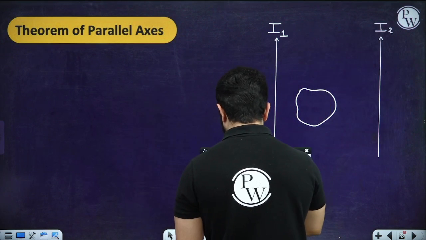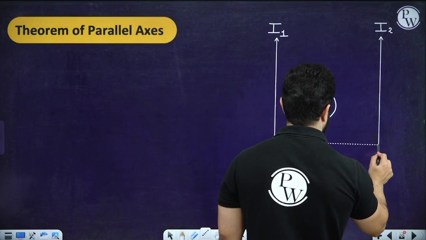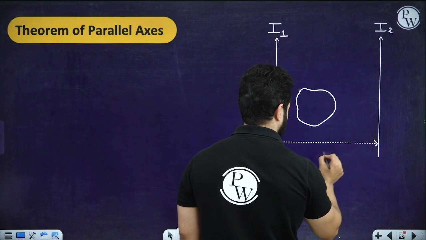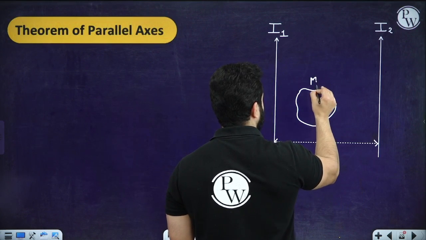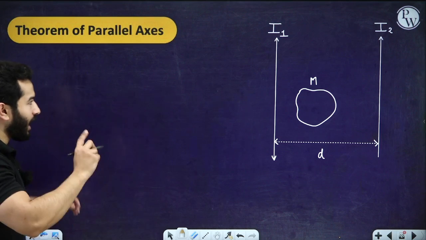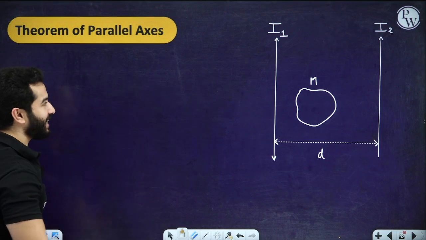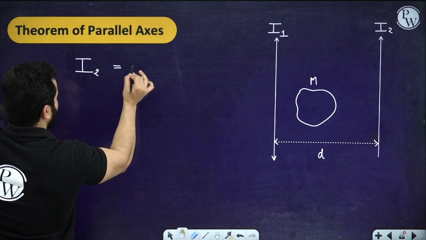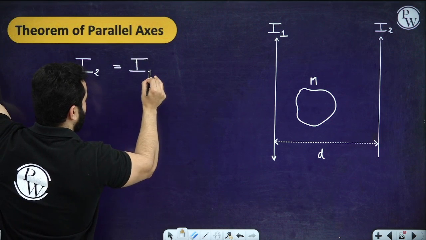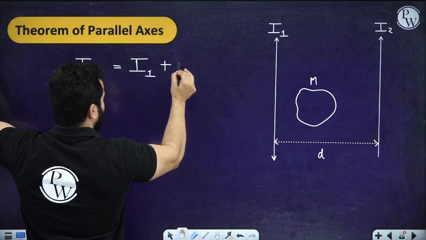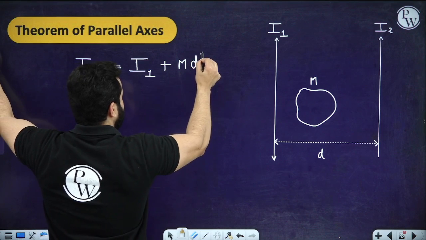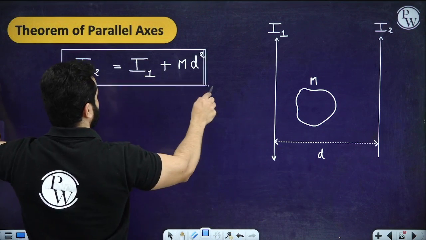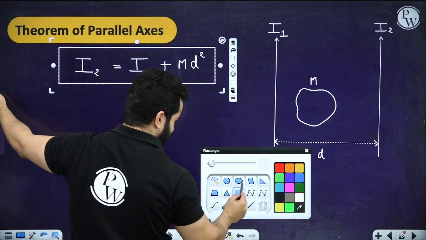The separation between these two parallel axes is D, and mass of this rigid body is M. So what the theorem of parallel axis states is I2 can be written as I1, which is moment of inertia of the rigid body about the known axis, plus mass of the body times square of the separation between the two axes. Simple thing, right?